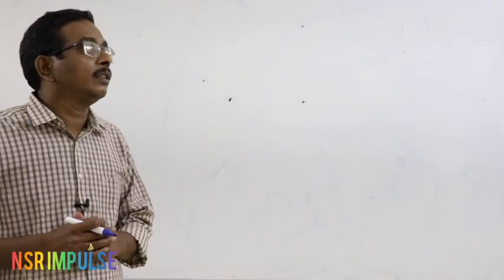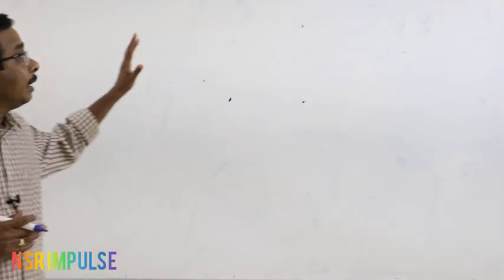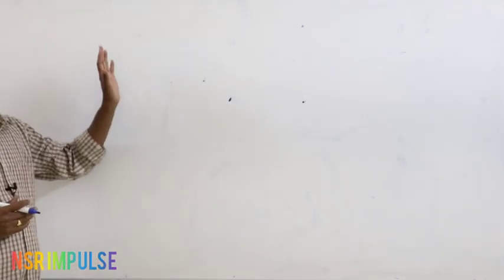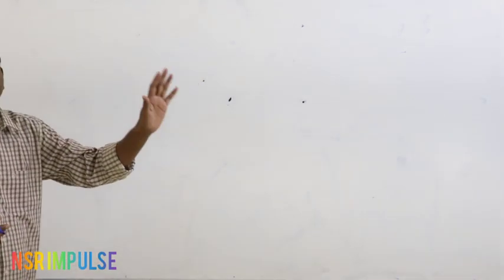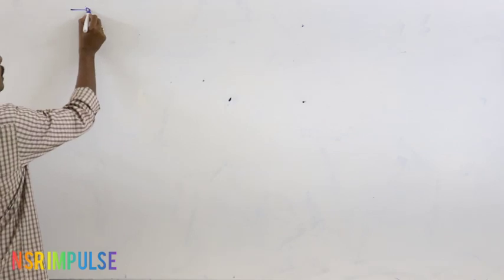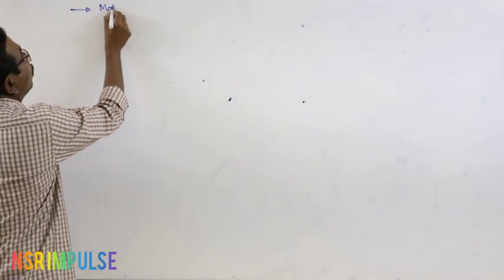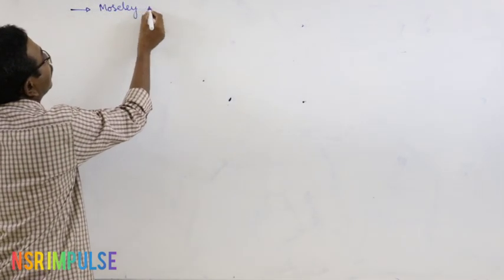After the rejection of Mendeleev's periodic table, once again there was a big discussion going on about the relation between the properties of the elements and atomic masses. In order to prove that, Moseley made another important attempt.